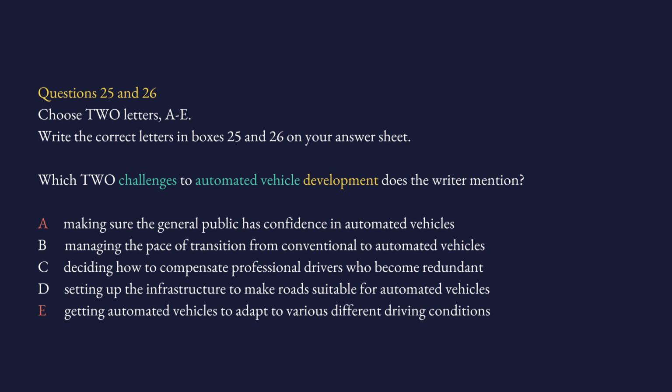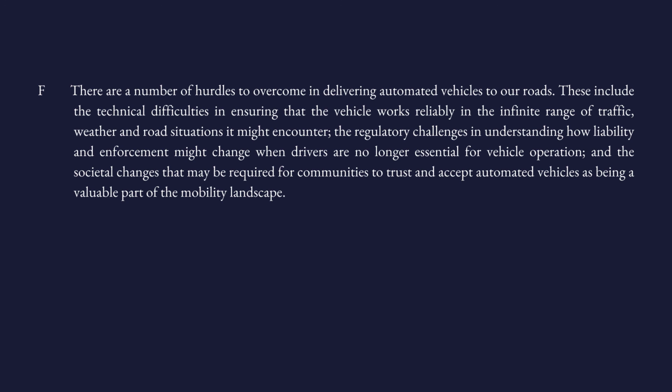A says, making sure that the general public has confidence in automated vehicles. What are the keywords? General public, confidence, automated vehicles. And here is the answer. Paragraph F, the end of the paragraph, societal, which means related to society, communities, again, general public.